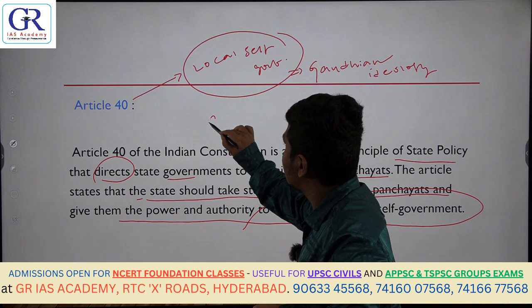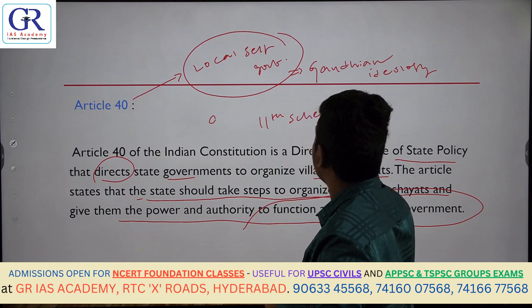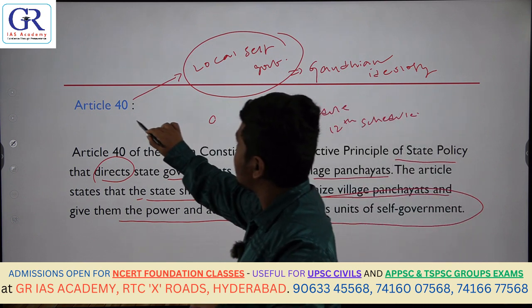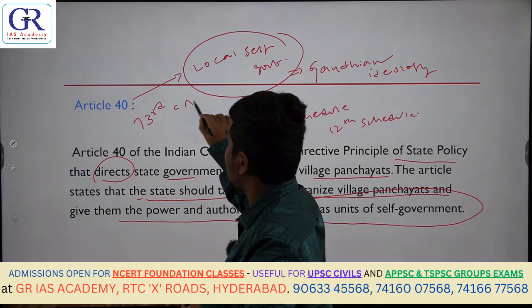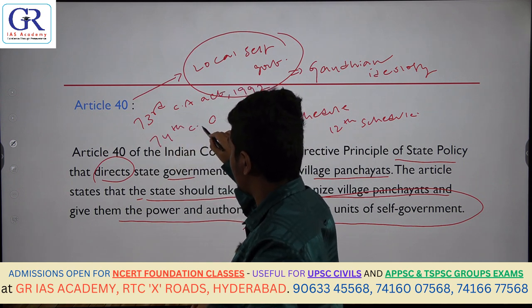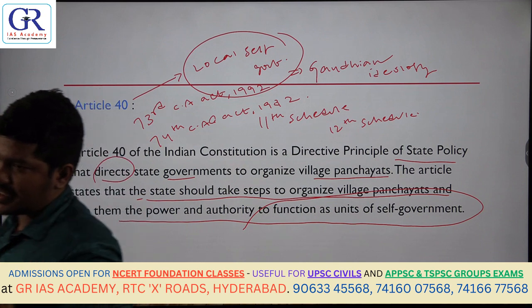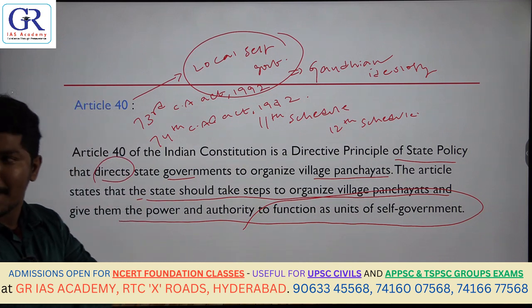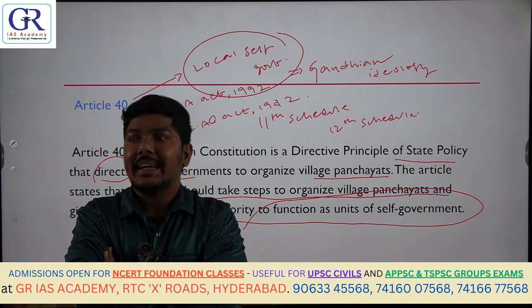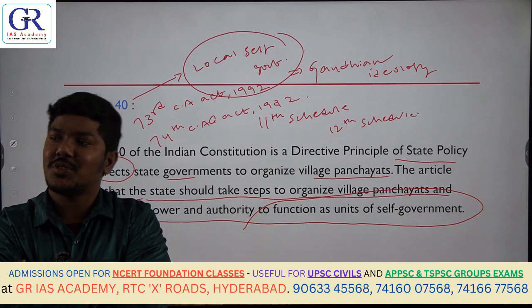Yes. What is the 11th schedule? What is the 12th schedule? What is the 73rd Constitutional Amendment Act 1992? What is the 74th Constitutional Amendment Act? What are the answers to these questions? The 11th schedule is panchayats. The 12th schedule is municipalities. The 73rd Constitutional Amendment is giving constitutional status to panchayats, and the 74th is giving constitutional status to municipalities.